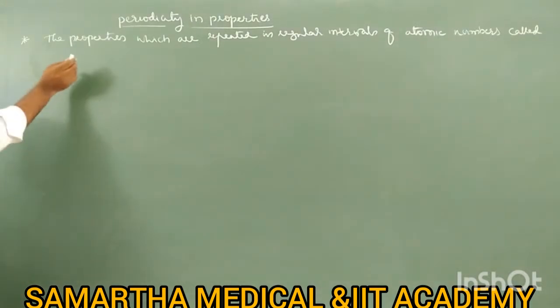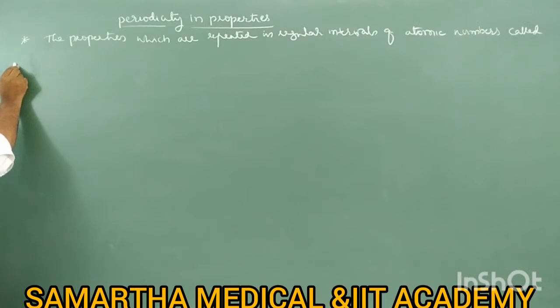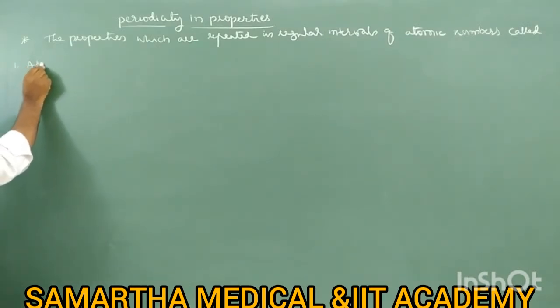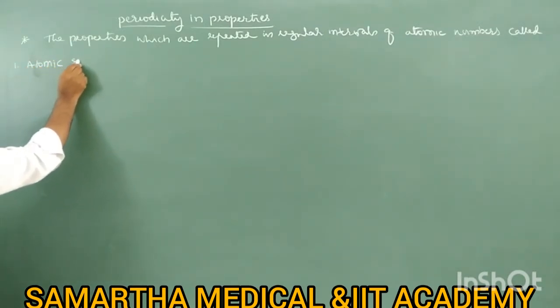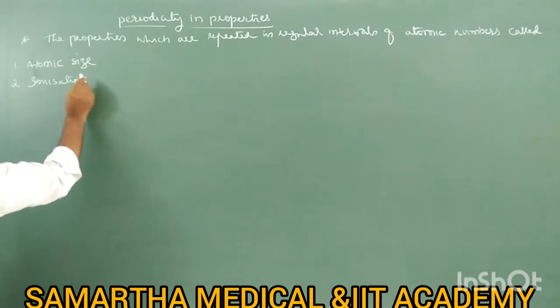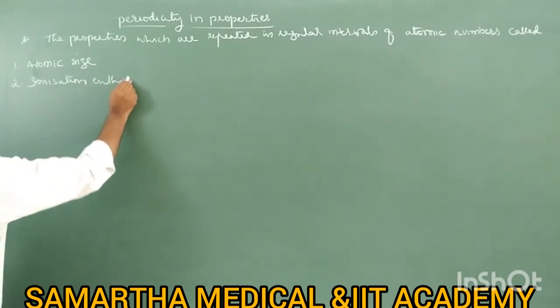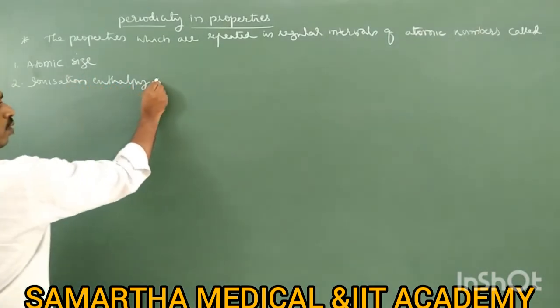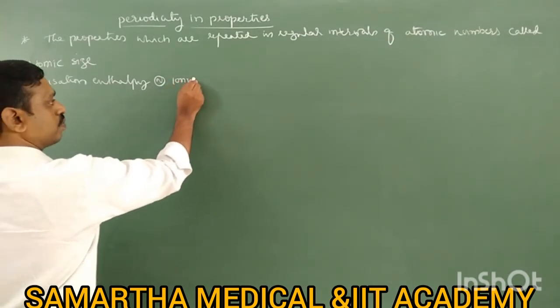Then what are the periodic properties? One, atomic size. Atomic size is a periodic property. Why? It is repeated in regular intervals of atomic numbers. How it is repeated we will study in detail later individually. Next, second one is ionization enthalpy, or ionization potential.